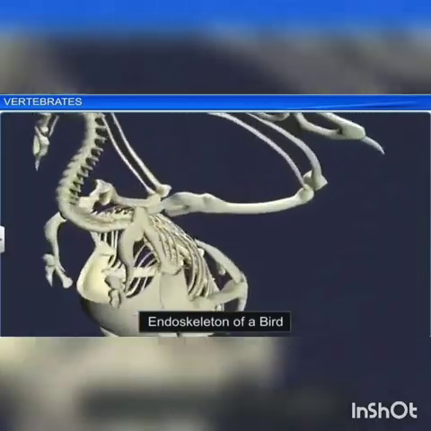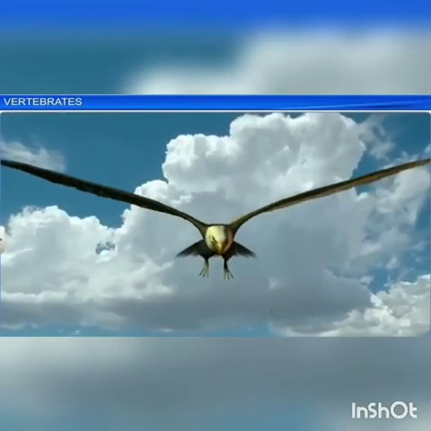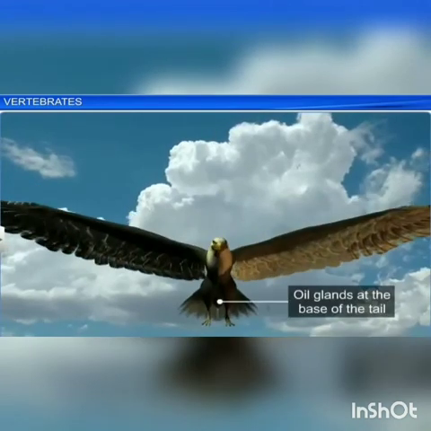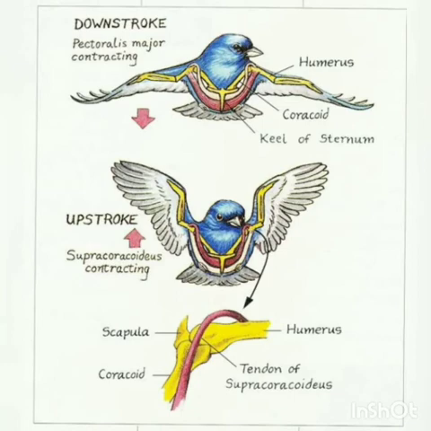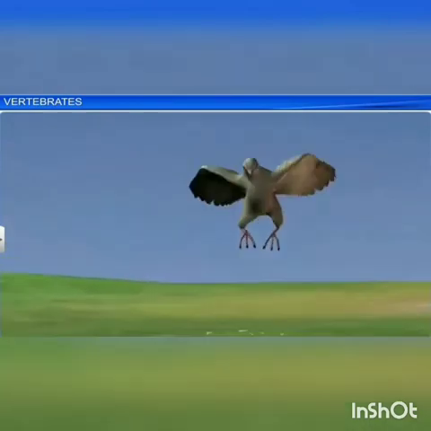The endoskeleton of the birds is fully ossified, that is bones, and long bones are hollow with air cavities inside. Such type of bones are called pneumatic bones. These air cavities help in flight of these birds. The skin is dry and devoid of glands except the oil gland or preen gland at the base of the tail. The pectoral muscles of flight, called pectoralis major and minor, are well developed. They show parental care and the urinary bladder is absent.